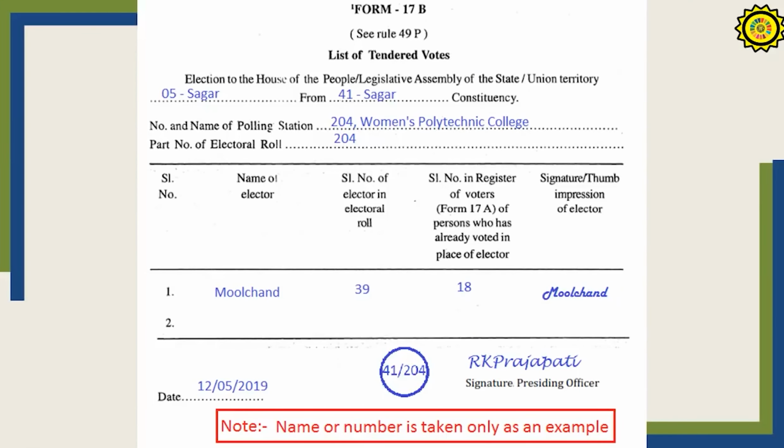This is Form 17B. 17B is for the tendered votes, that is, if a person's vote has been cast by somebody else and the voter comes later on, and because his vote has been done, he is made to give his vote on a ballot paper. Such persons are called tendered ballot votes, and these should be mentioned in this particular Form 17B. In 17B, the name of the elector should be there, the serial number as per the electoral roll, then the serial number in the register. Suppose a person has voted in his place, search it out from the register, write that number and get the signature of the voter.